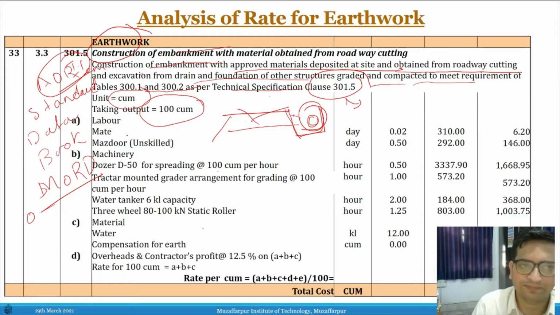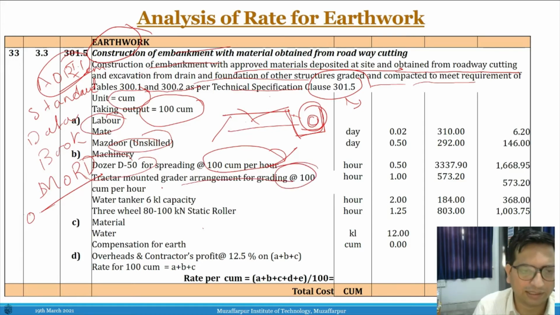So let's see what components we have. You need labor, male mazdoor, unskilled, then machinery: you need a dozer D50 for spreading at the rate of 100 cubic meter per hour. Then a tractor mounted grader for grading the material at the rate of 100 cubic meter per hour output. And then a water tanker of 6 kiloliter capacity, and then a three wheel roller. You need 80 to 100 kilonewton static rollers.